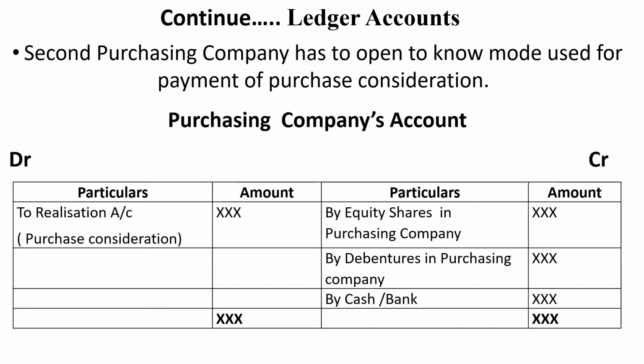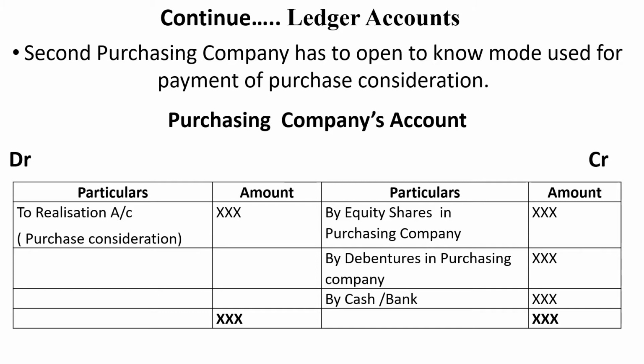For example, if you take XYZ Limited selling the firm to Z Limited, here XYZ is called the selling firm and Z is called the purchasing company. So instead of purchasing company, you have to write Z's company account.